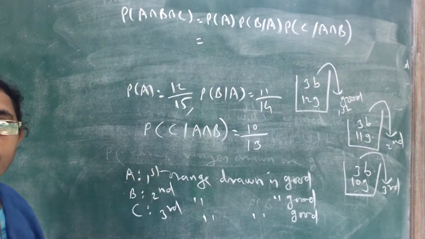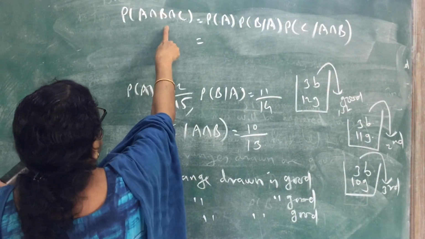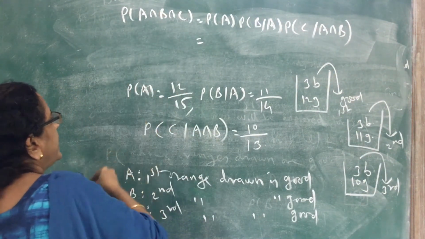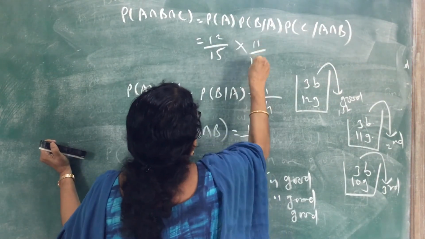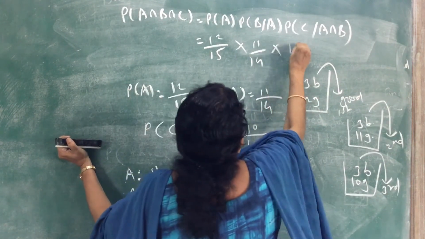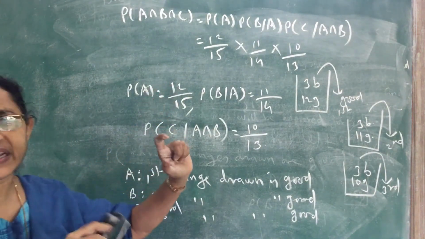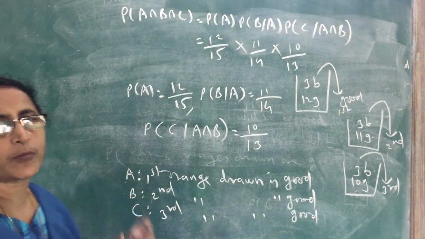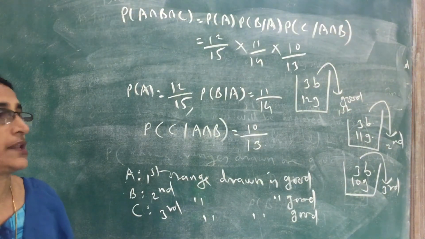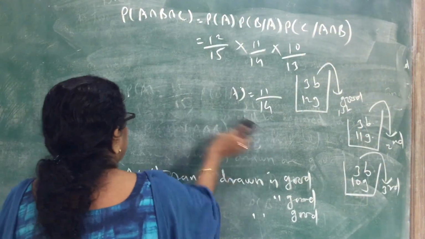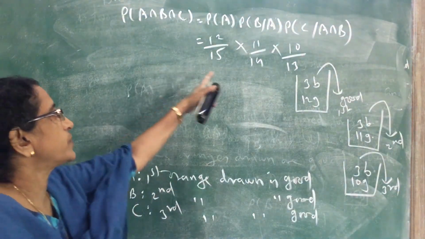So we want to find the probability that the box is approved for sale. That is the probability of A intersection B intersection C, equal to probability of A, 12 by 15, into probability of B given A, 11 by 14, into 10 by 13. Multiply and find out the answer. That is the required probability that the box will be approved for sale. Therefore the required probability is equal to this. Simplify and write the answer.